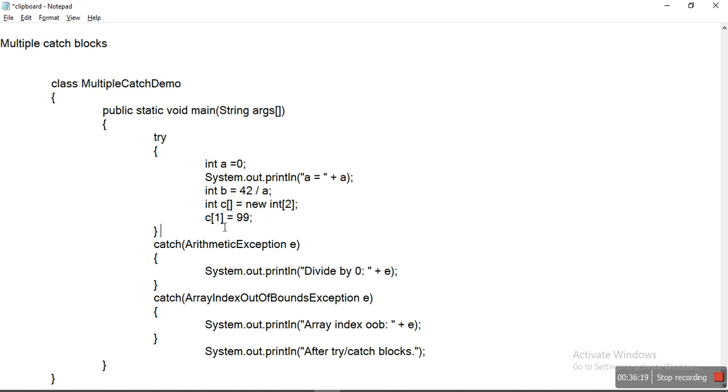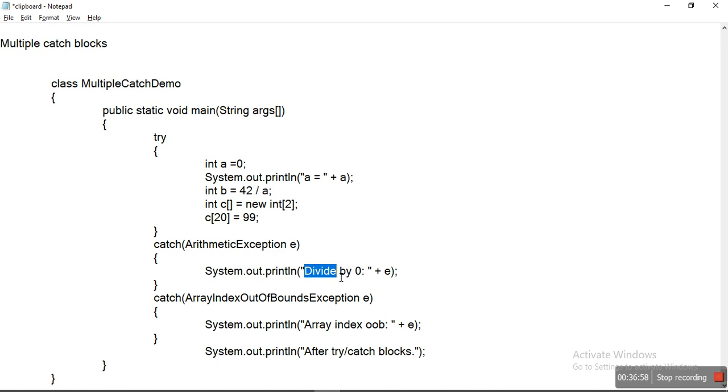If I change some value, like at the 20th index I assign the value 99, this causes an exception. Why? Because the size of C is only 2. If I try to store any value at the 20th location, this causes an error. So what is the exception? Array index out of bound exception. So here is also an exception.